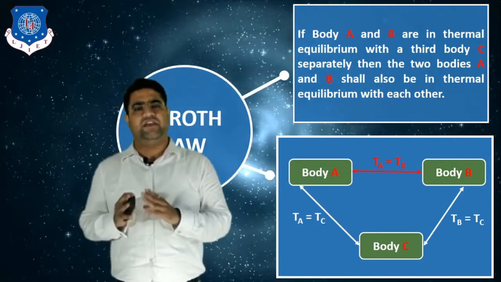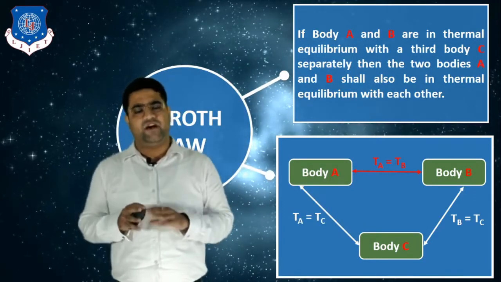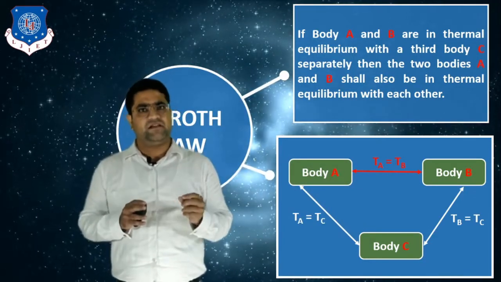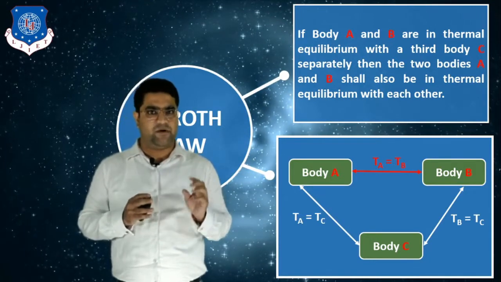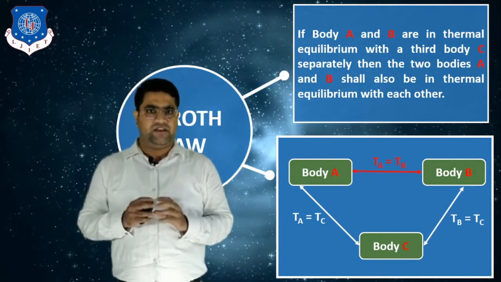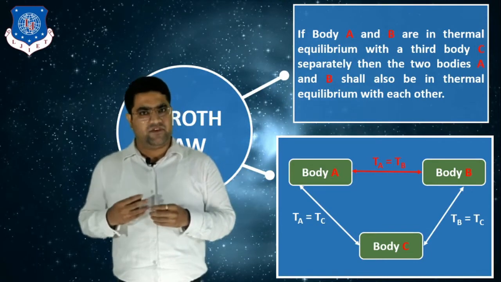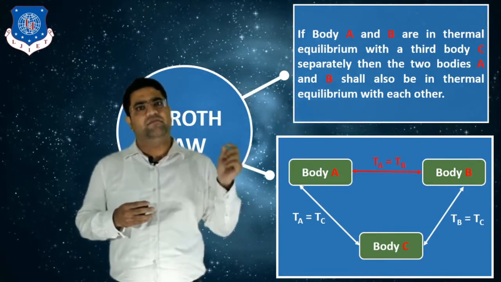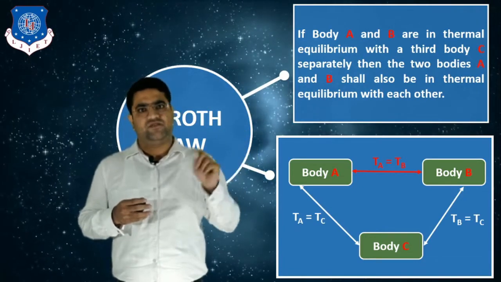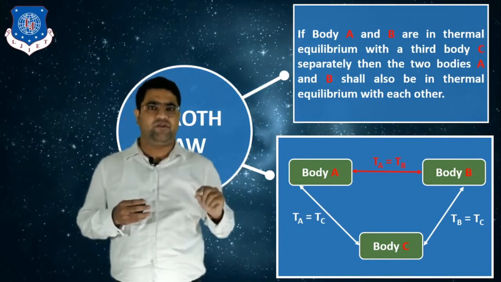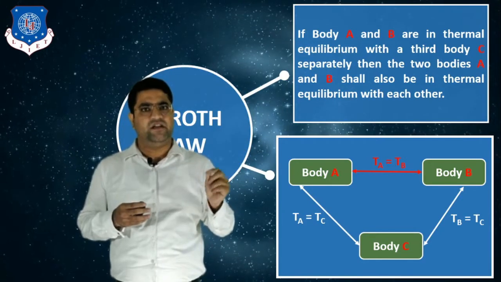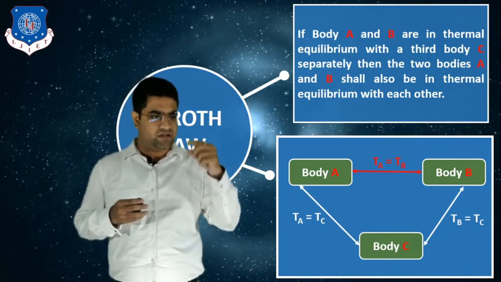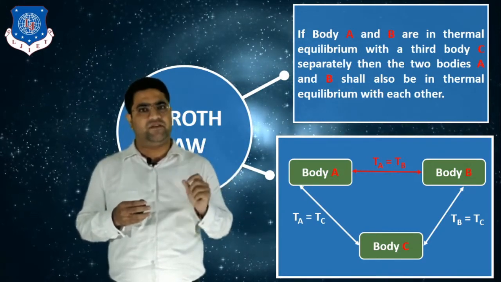Okay, if we take the example of the thermometer, what happens? We measure the temperature of our body with the help of a thermometer. If we take our body as system 1, the thermometer glass as system 2 and mercury as system 3, then mercury and the thermometer are in thermal equilibrium with each other, and our body and the glass of the thermometer are in thermal equilibrium with each other.